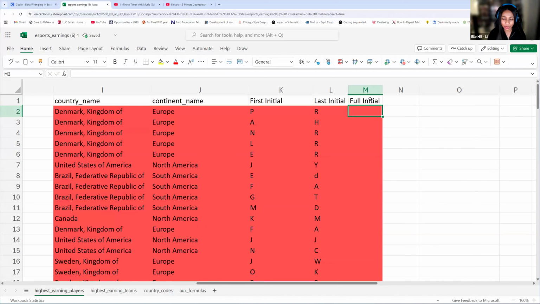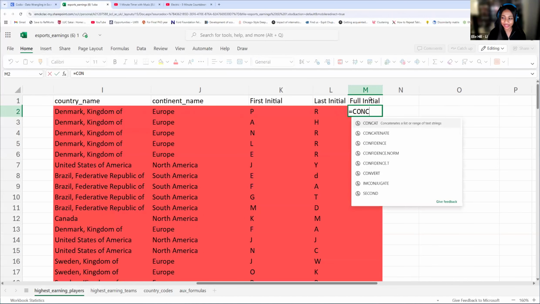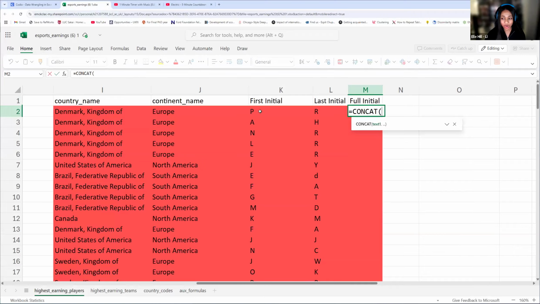So we start with our equal sign as usual. Then we're going to go with concat. And since we want the full initials, we want this first one here, the first initial. Then we want the last initial. Mind you, this is the first letter of the last name. And then we are going to close parentheses, and there we have it.